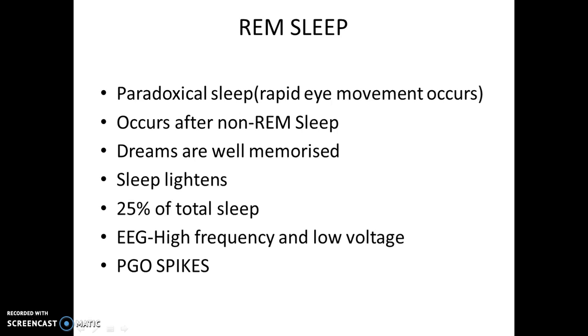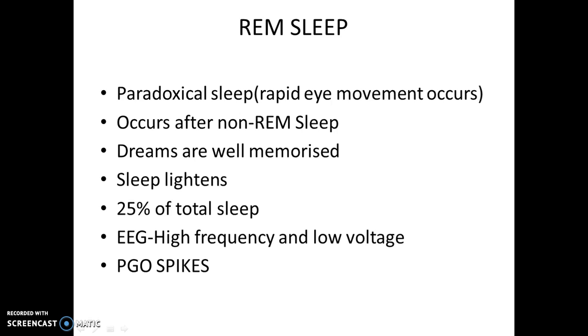REM sleep. It is a paradoxical sleep. Rapid eye movement occurs in this sleep. It is usually followed by non-REM sleep. Dreams are very well memorized in this sleep. The sleep lightens. It means the person can be easily aroused when he is experiencing a REM sleep. It comprises 25% of the total sleep.